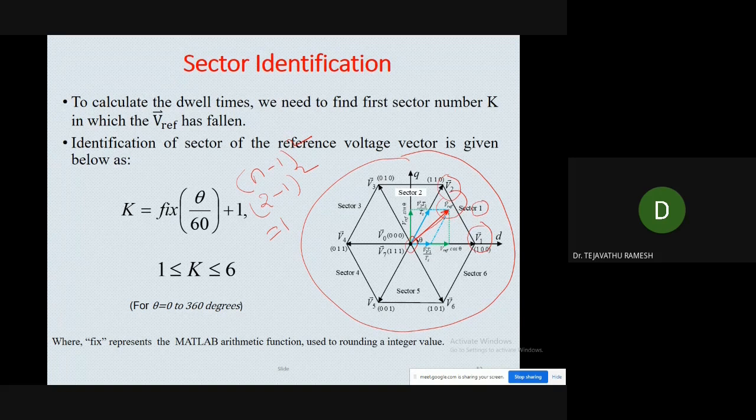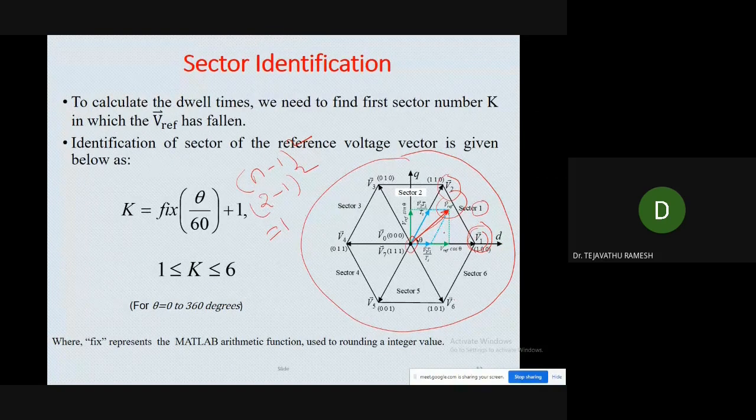Imagine that the V reference is falling in sector 1. When it is falling in sector 1, what are the nearest voltage vectors? We need the three nearest voltage vectors in order to realize the V reference. Here we know the nearest voltage vectors are V1, V2 and V0 or V7. V6 and V3 are far away compared to these two. That's why the nearest voltage vectors are V2 and V1.